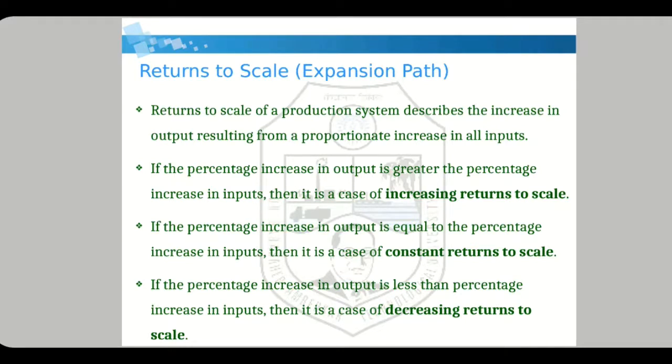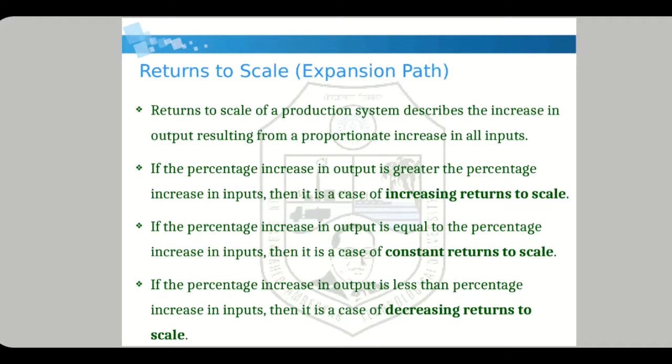Now, let's say you have increased your capital by 10%, labor by 10%, and raw material by 10%, and your production increases only by 5%, then it is known as decreasing returns to scale. That is, if the percentage increase in output is less than the percentage increase in inputs, then it is decreasing returns to scale. And if you have increased capital, labor, and raw material by 10% each, and there is a 10% increase in production, then it is known as constant returns to scale.